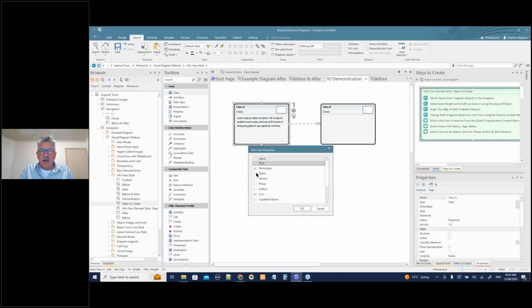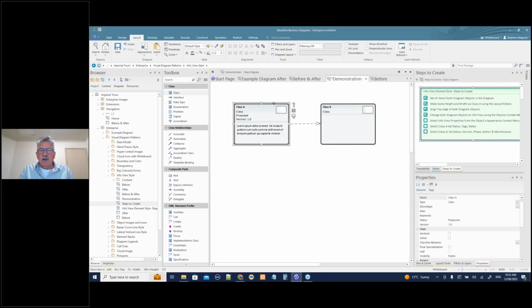So let's put in, I think we have the status and the version in this one, and we've got the notes there as well. So let's just go okay to that. And now we've got that. Let's just quickly change the color to something a little bit more appealing there. And let's go to this one here.